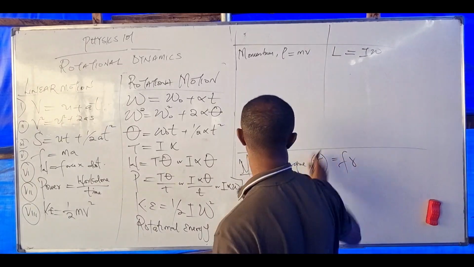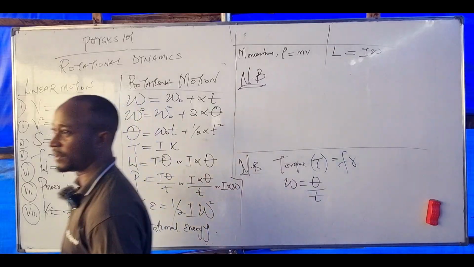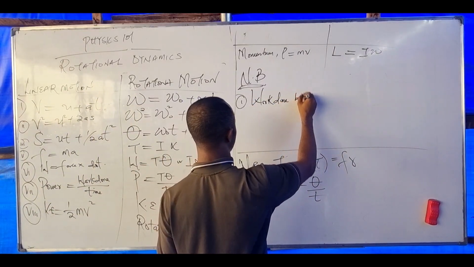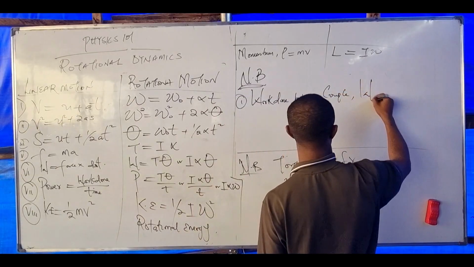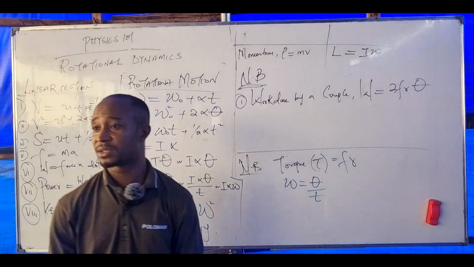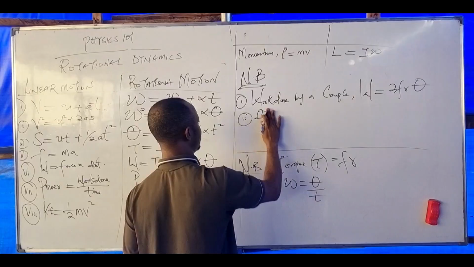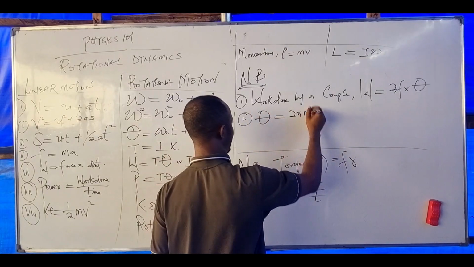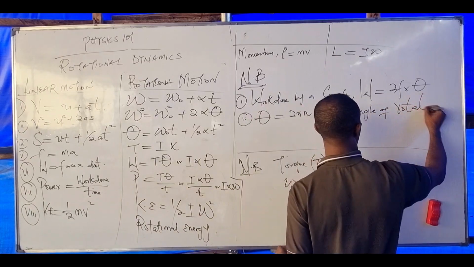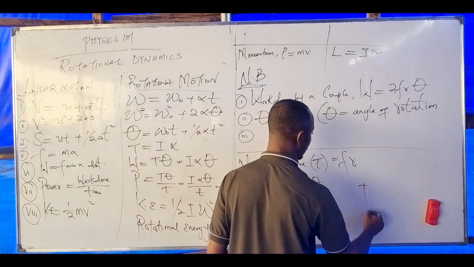Then I give you some notes. Note the following. The first note: work done by a couple is W equals 2F times theta, where theta is called the angle of rotation. Theta, the angle of rotation, is given as 2 pi N. And inertia I equals m r squared.